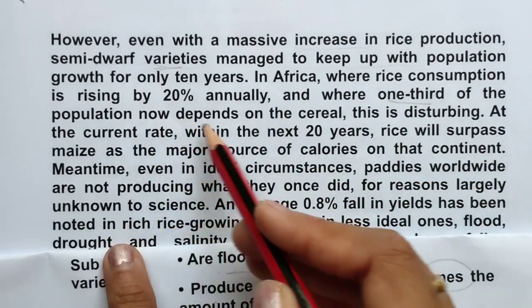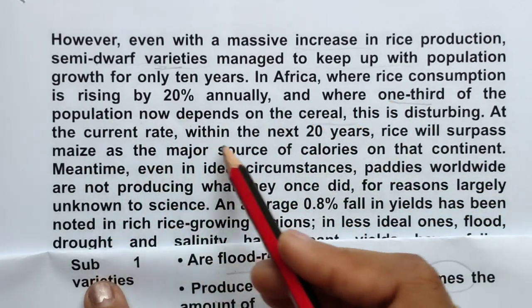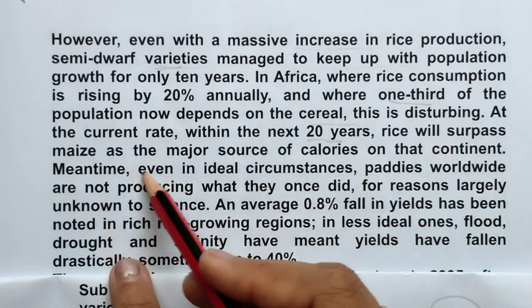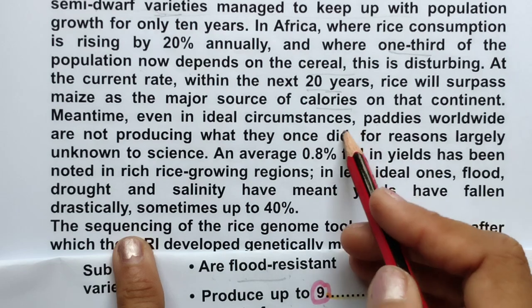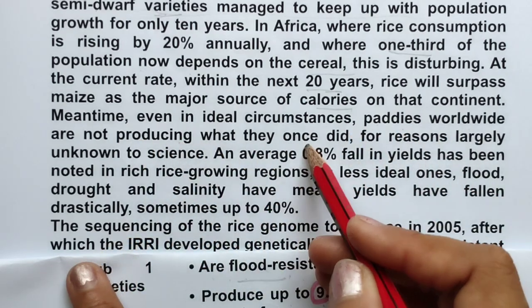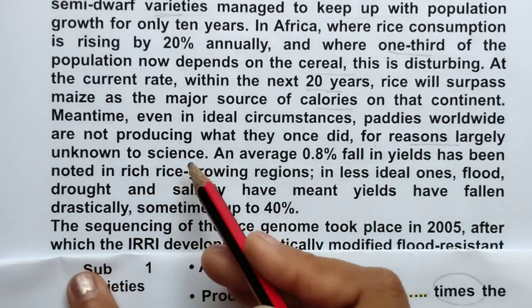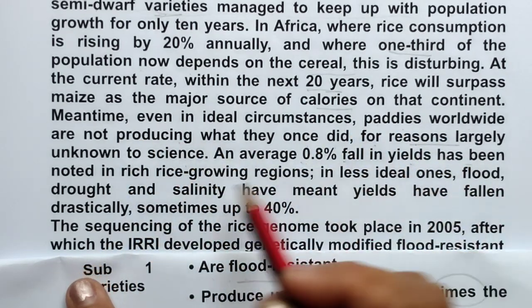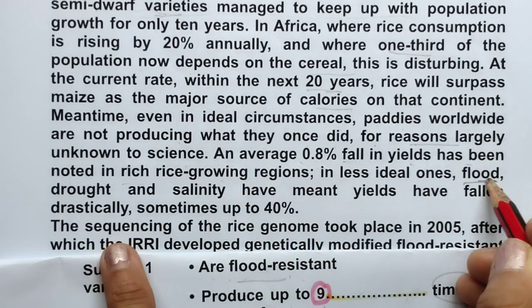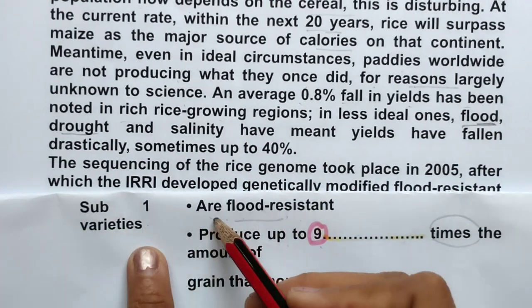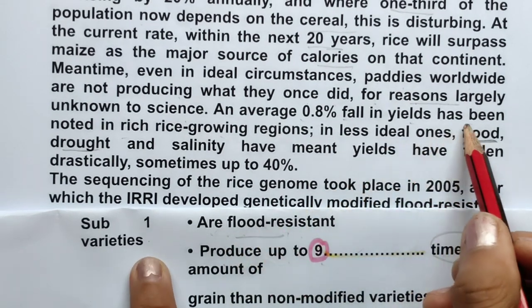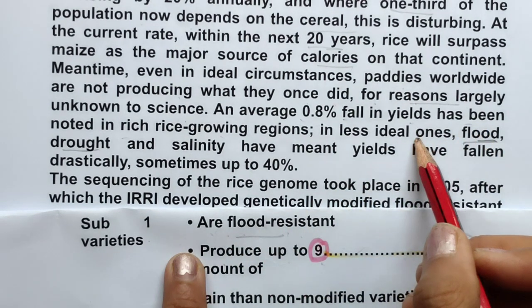A third of its population depends on cereal. This is disturbing. At the current rate, within the next 20 years, rice will surpass major crops such as calories on that continent. Paddies worldwide are not producing what they once did for reasons largely unknown to science. An average has been flood, the word flood drought is here. Sub varieties they are talking about, the flood resistance word is here.